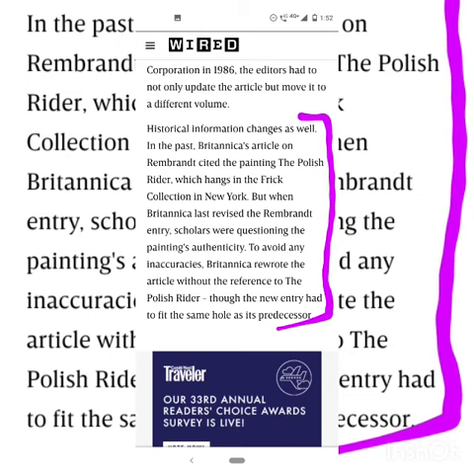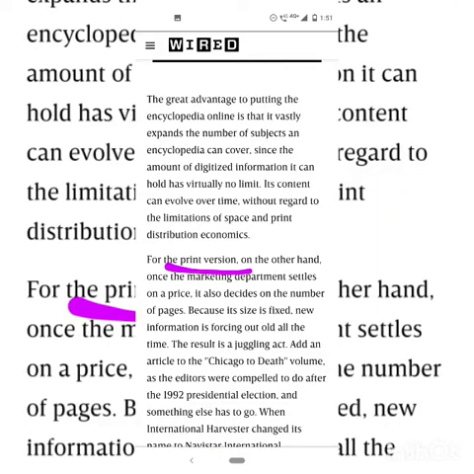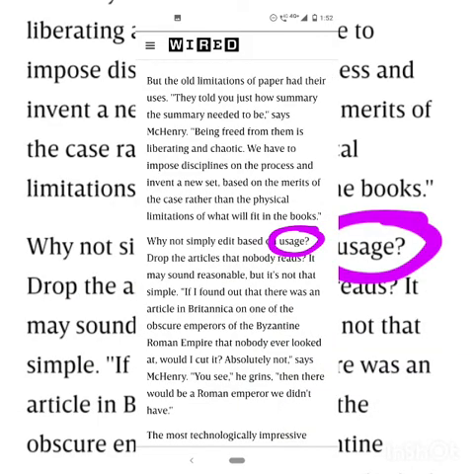Again, some historical background information is being given so that you compare and contrast how Britannica is different from the past, and it is followed by the comparing and contrasting of the online medium with the print medium. That is very essential for the body of the news story. And McHenry continues to say, again a quote, again an attribution, about how the chaotic usage of paper was shifted to the usage of online platform.